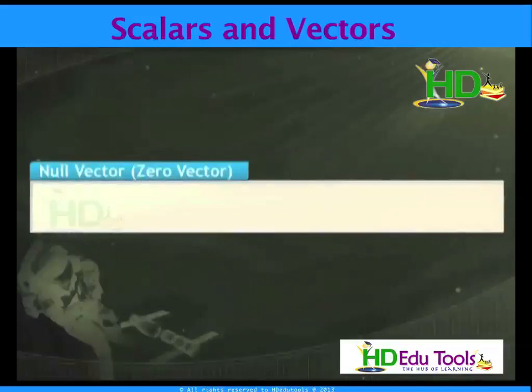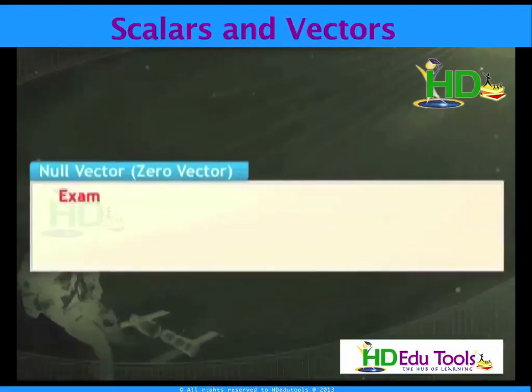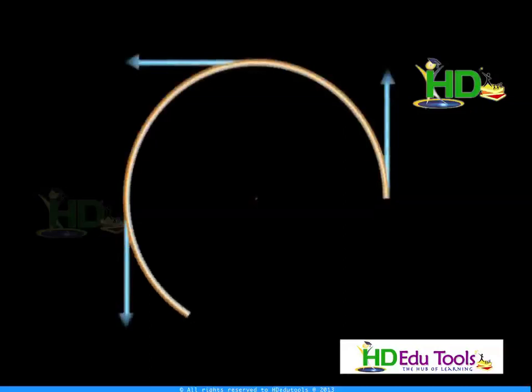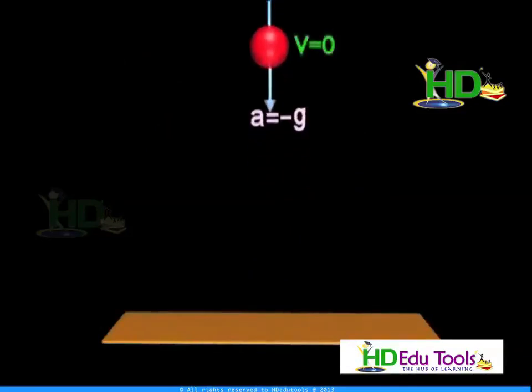Then null vector or zero vector. It is a vector whose magnitude is 0 and the direction is unspecified. Then we can say it is a zero vector. Examples of a zero vector: displacement after completing one revolution becomes a zero vector. Velocity of a vertically projected body at the highest point is also a zero vector.